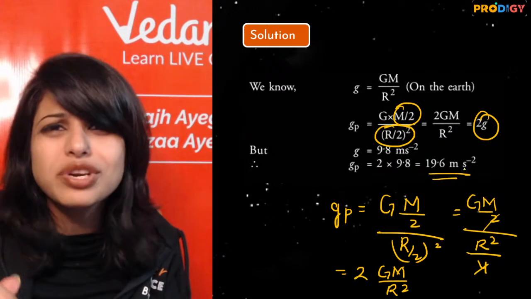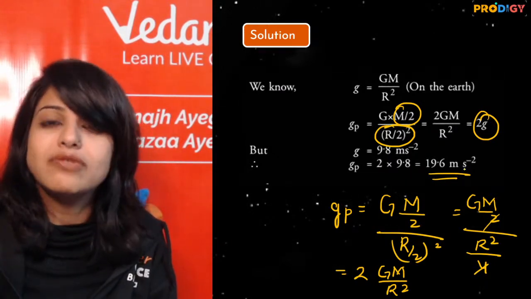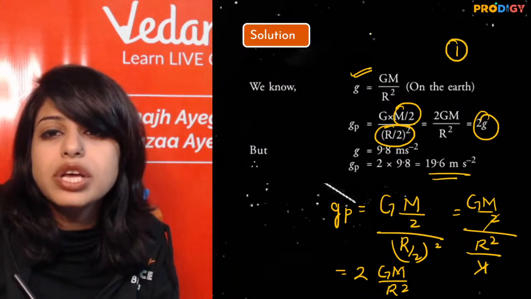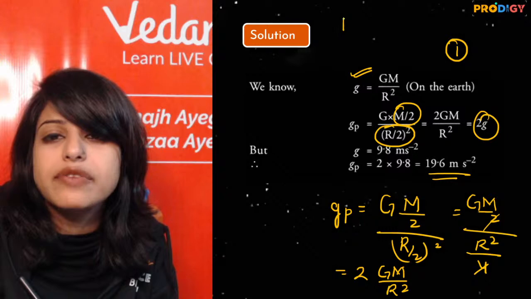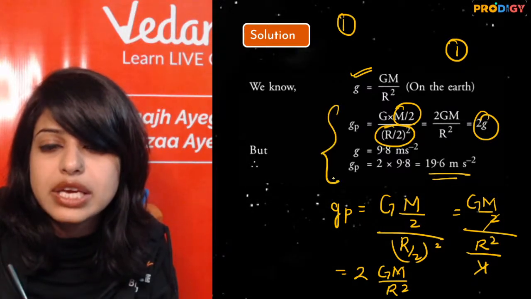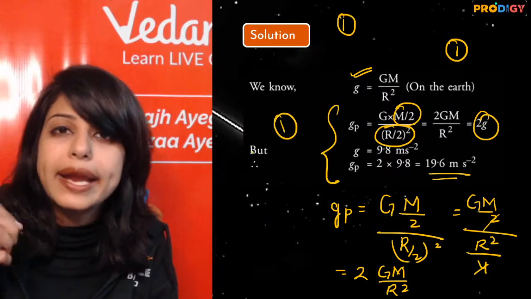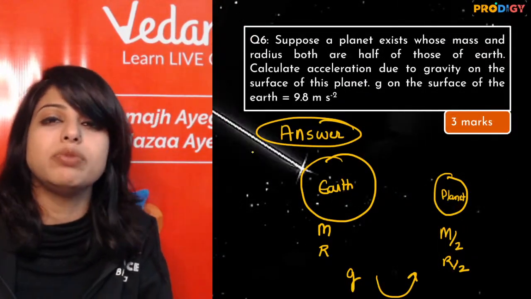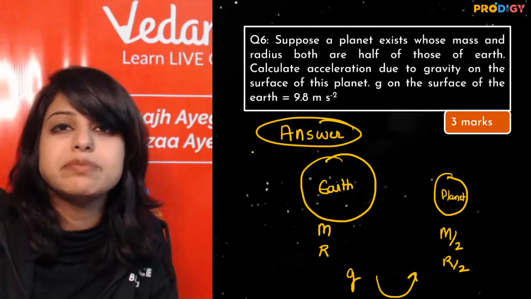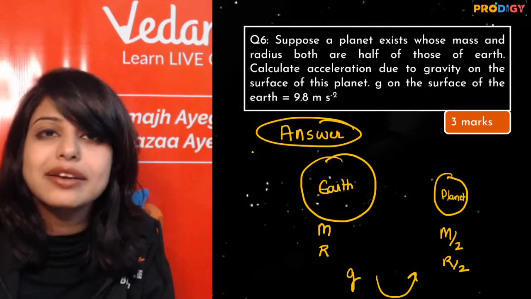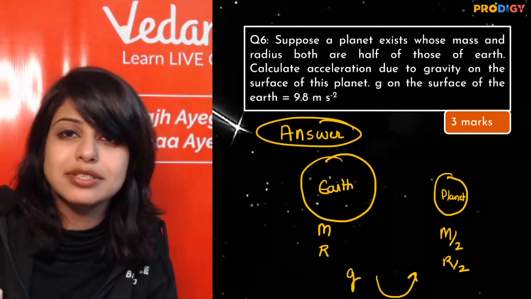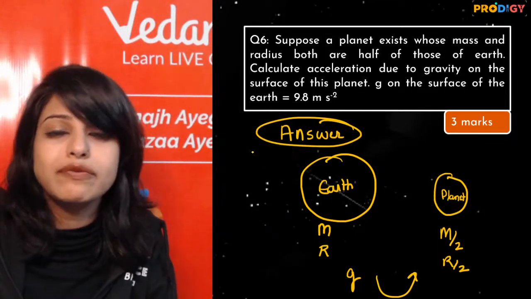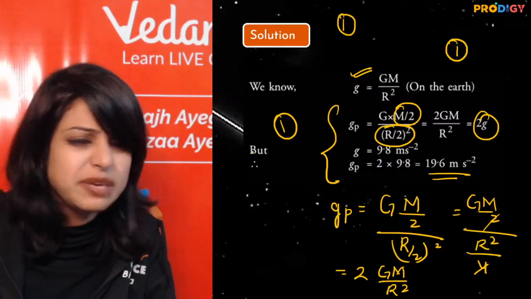This should be a 3 marks question. Ideally it is. Why? If you know this formula, you score 1 mark. If you can figure out the given and what to find, you score another 1 mark. And for solving this, you get 1 mark. So ideally, a subjective paper is actually a good thing, because in MCQ you can either get 0 or 1. But in a subjective paper, you can do better, and that is every step has marks. So even if the answer goes wrong, your steps will still yield you more than 50% of the marks. Right? Easy peasy, no? I know.